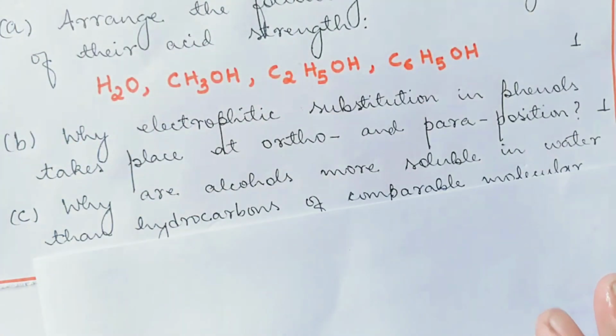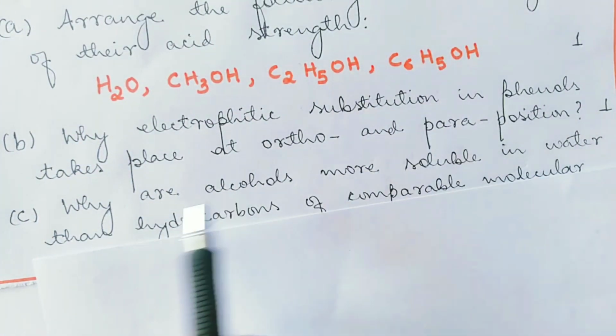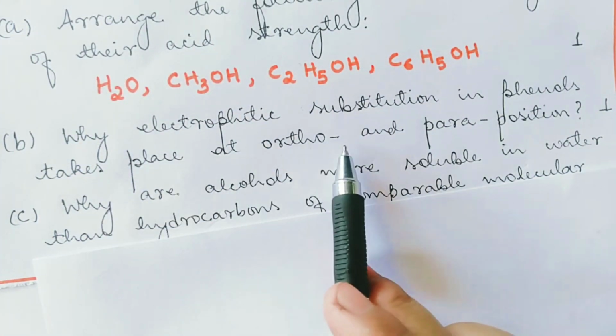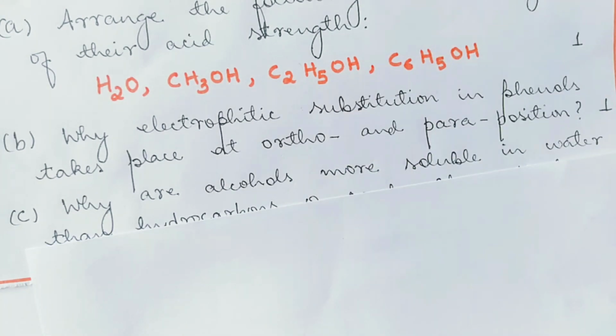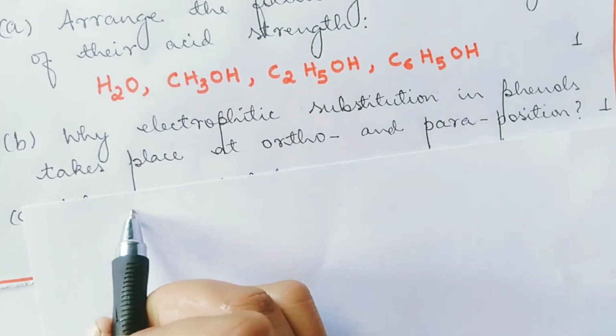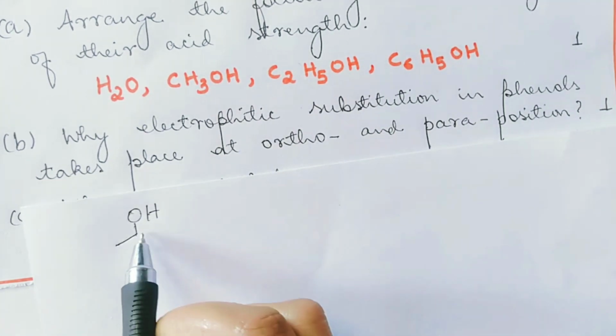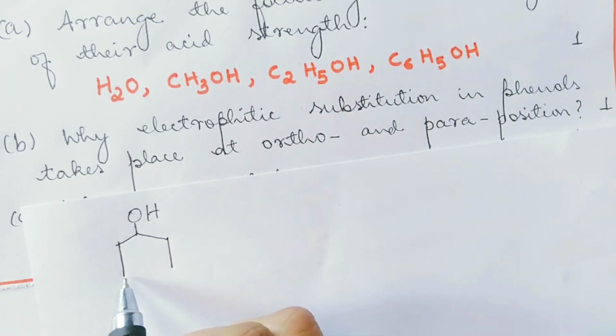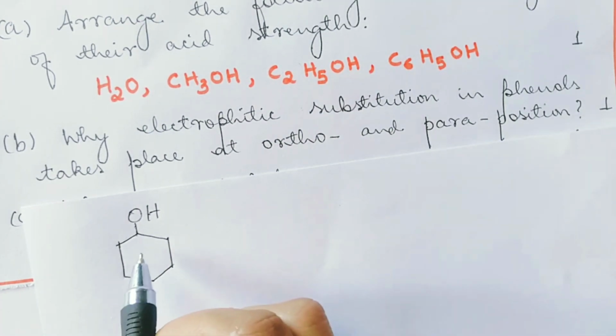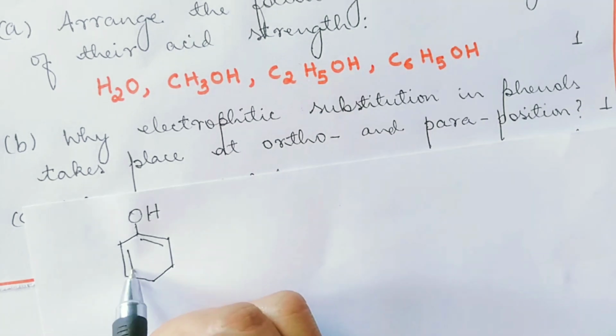Second one, why electrophilic substitution in phenols takes place at ortho and para positions. Here you should know the structural formula of phenol. So this is your phenol, right? OH group is attached to the benzene ring. So you have like this.